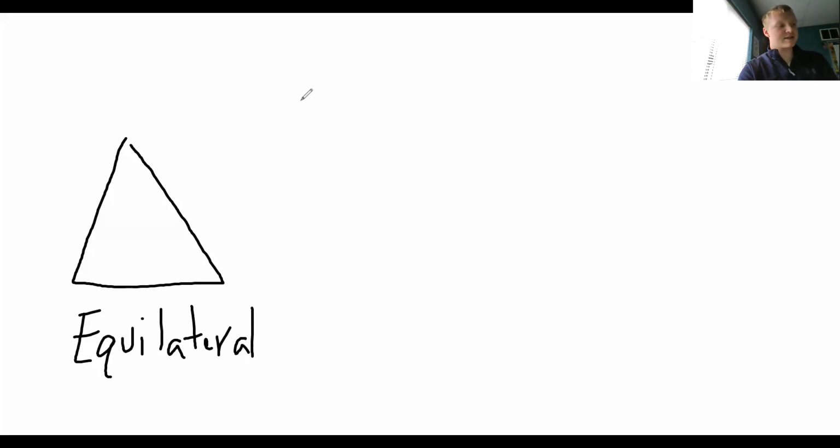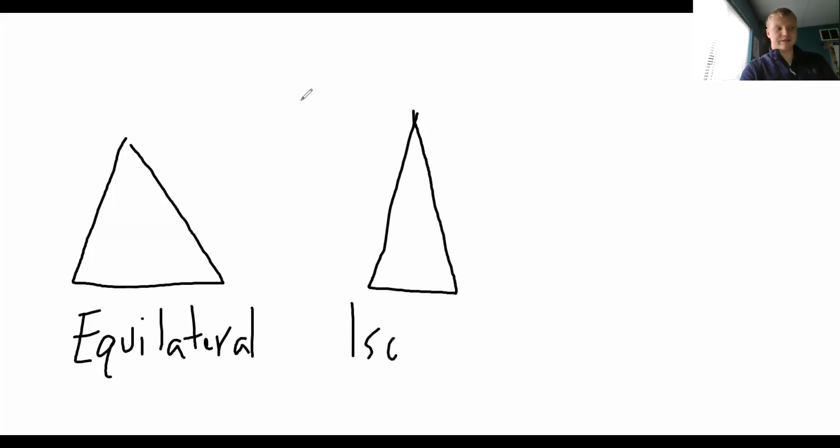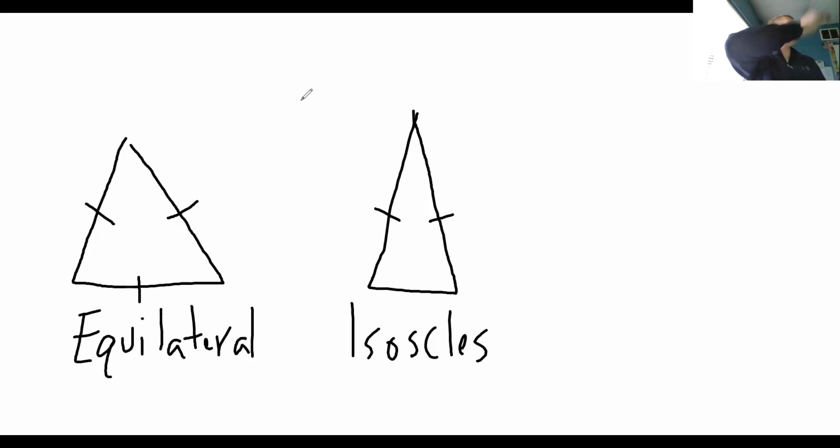And then there's an isosceles triangle, which is kind of what mine looks like a little bit more, so I'll make it a little more exaggerated. Isosceles. So in an isosceles triangle, two of the angles are the exact same. In this example on the board, those two angles are the same. And equilateral, all three angles are the same. Isosceles, just two of those angles are the same.